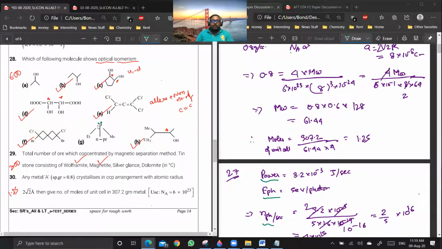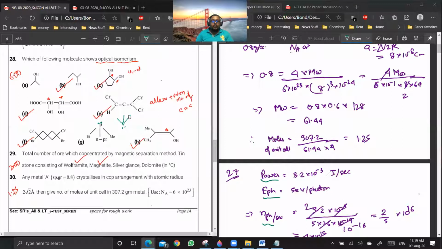Here also the inversion will take place. It will be rapidly interconverting into a form which is something like this. So here it won't show optical activity due to external compensation. Are you getting the point?